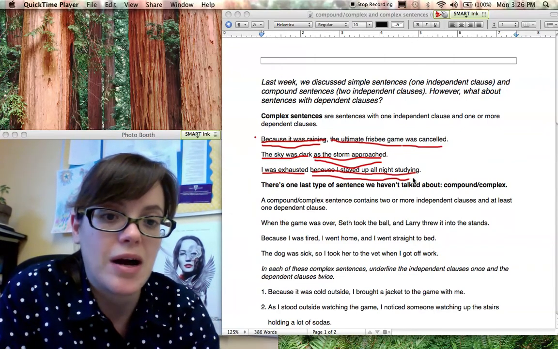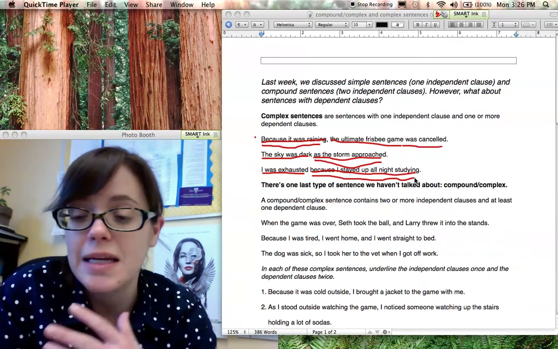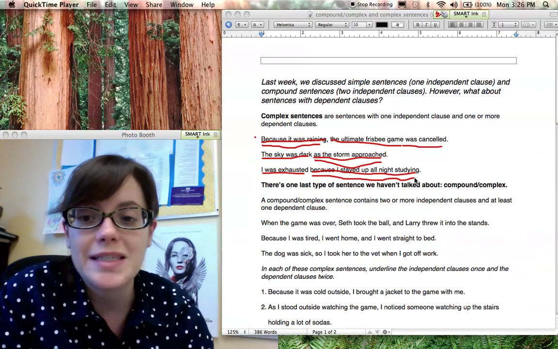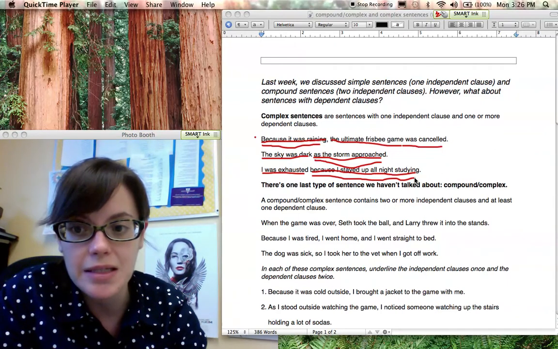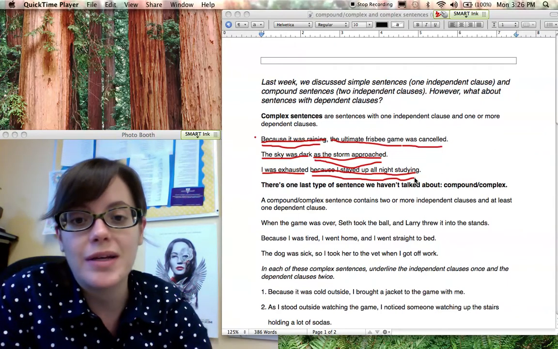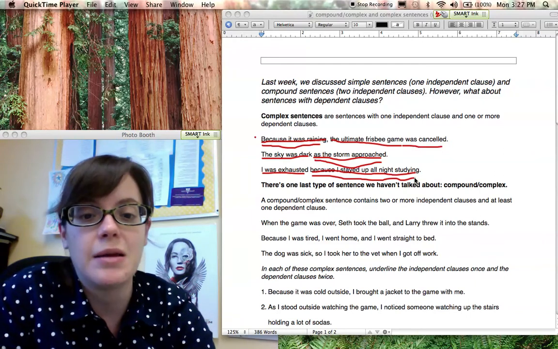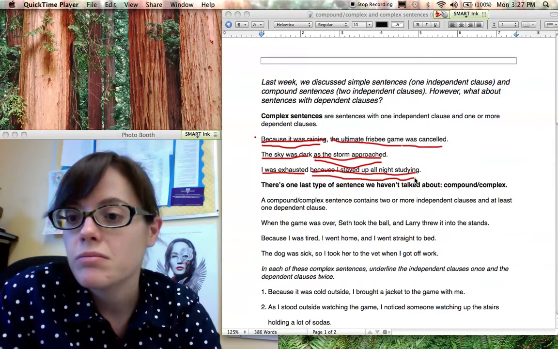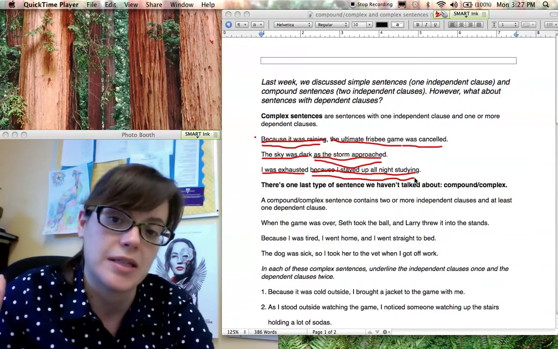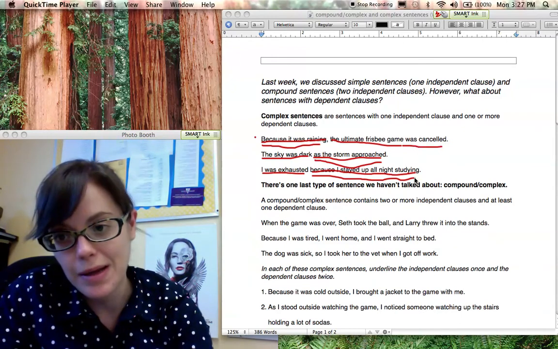All right, so these are complex sentences. We've got an independent clause and a dependent clause. Now, if we wanted to add more dependent clauses on, that's fine. That would still make it a complex sentence. So I could say, I was exhausted because I stayed up all night studying because I had midterms the next day. We still got a complex sentence. It's just an independent clause plus two dependent clauses.